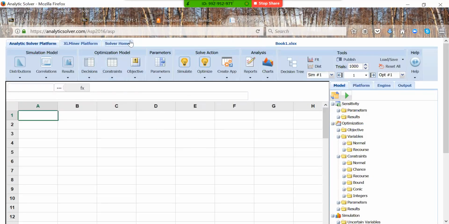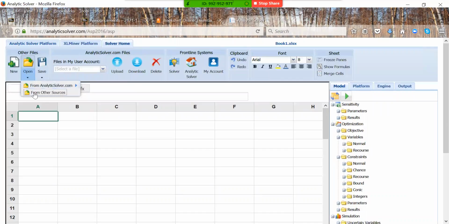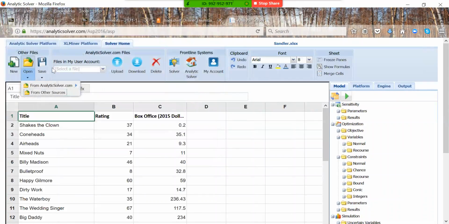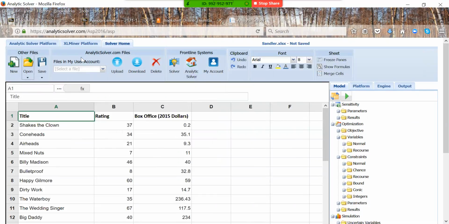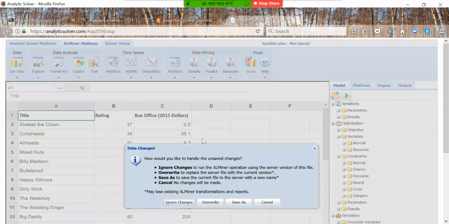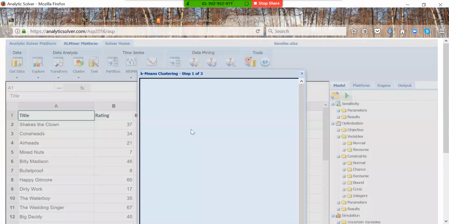All right, so first thing we need to do is open our source. And it said it was Sandler, so we'll open that. Next, what it does is it shows us our title, our ratings, and our box office, basically revenue in dollars, 2015 dollars for that matter. And so we go to Excel Miner, and we're going to do clustering. So we want to do k-means clustering. Let's overwrite. That's fine.